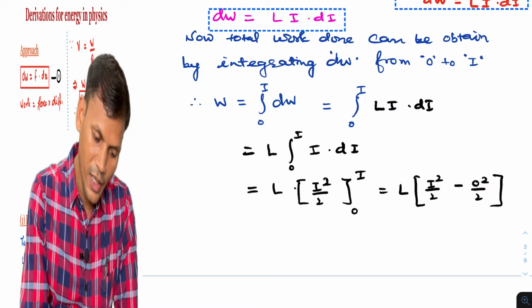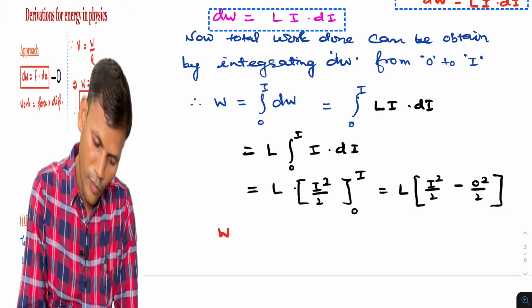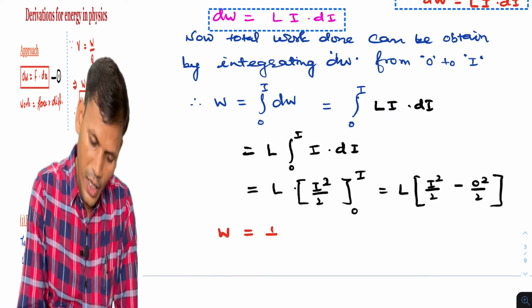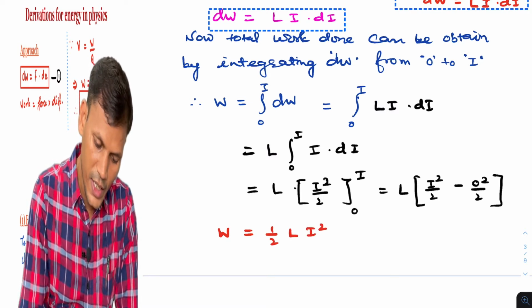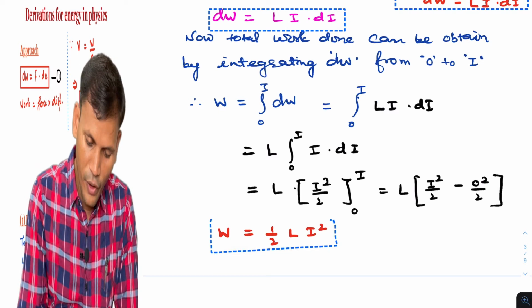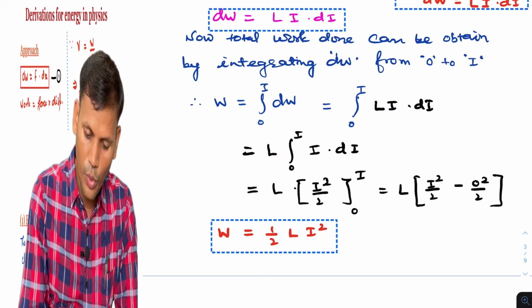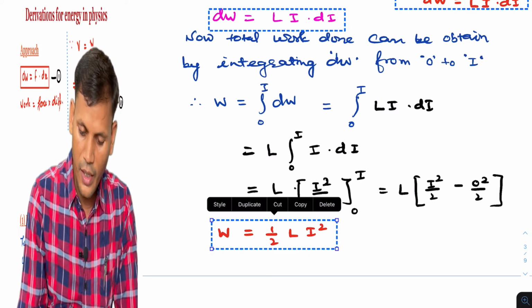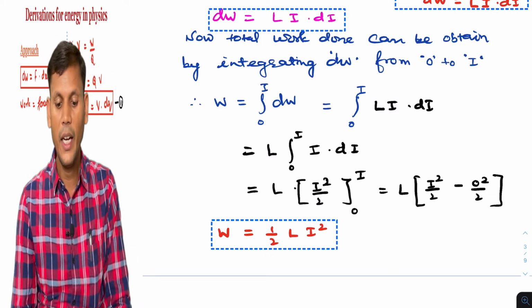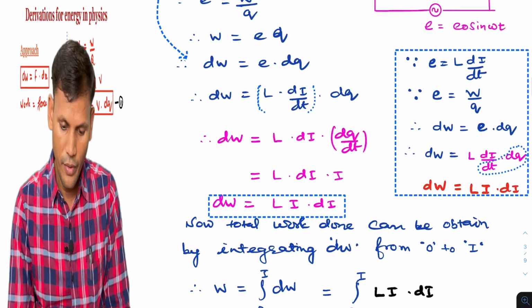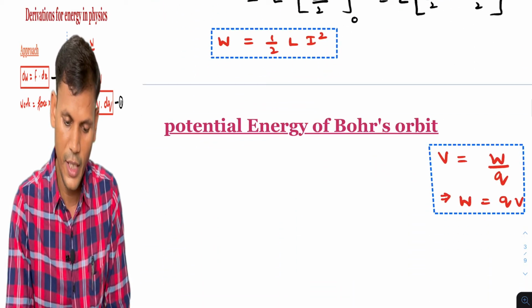So ultimately we are getting the work done as half L I square. And this is the expression for the energy stored in an inductor. Energy stored in an inductor, that we have explained.